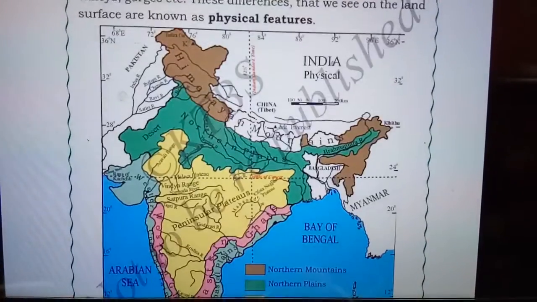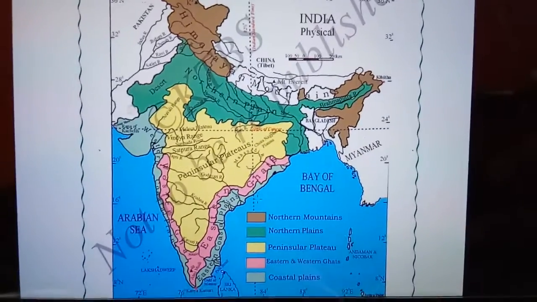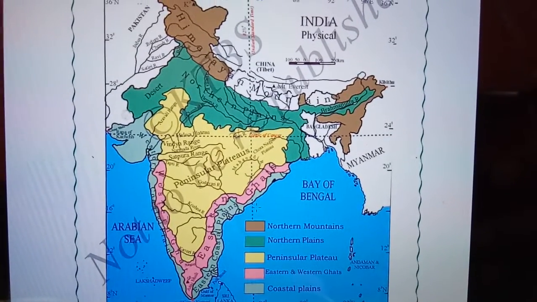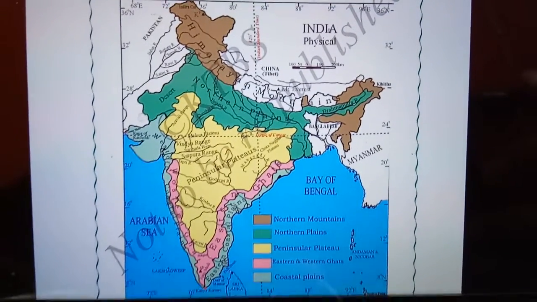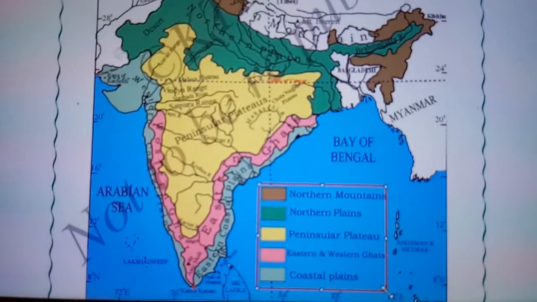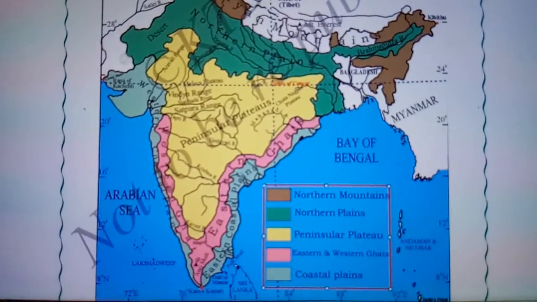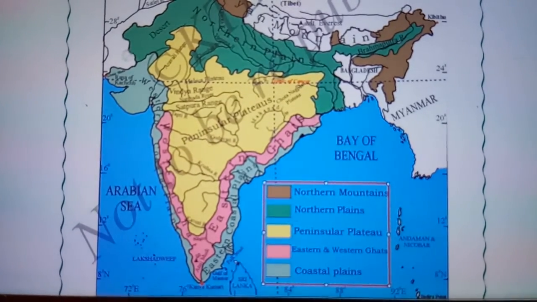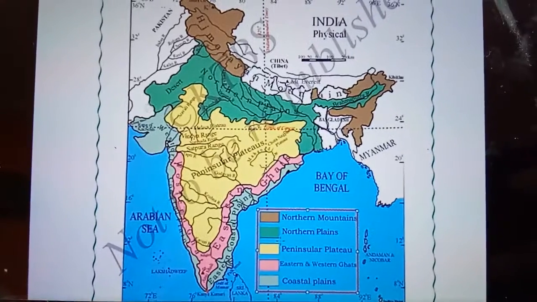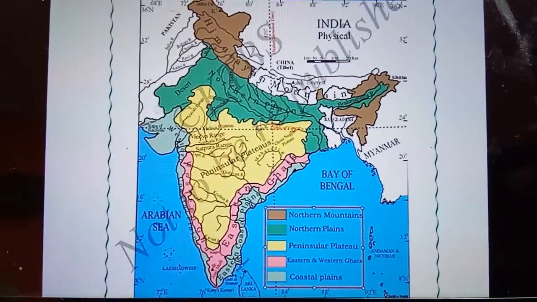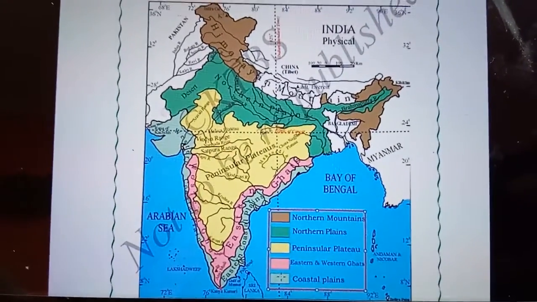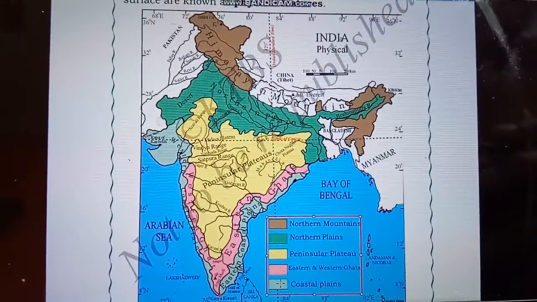Whenever a map is given, there is a legend which tells us what each part of the map is. So the legend is here.